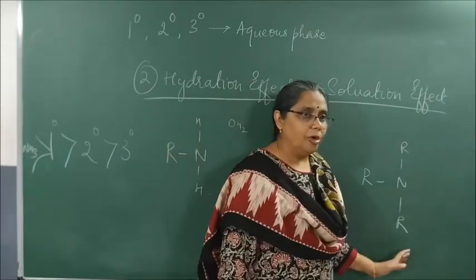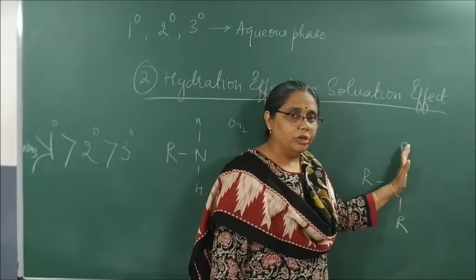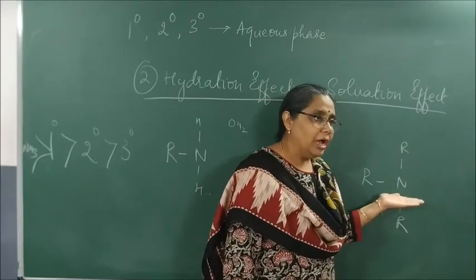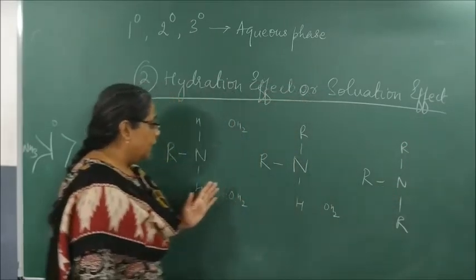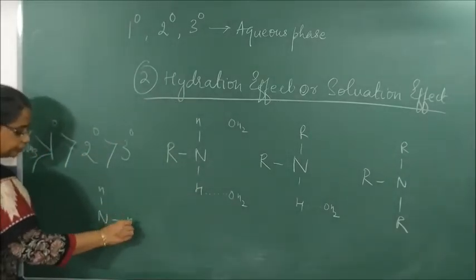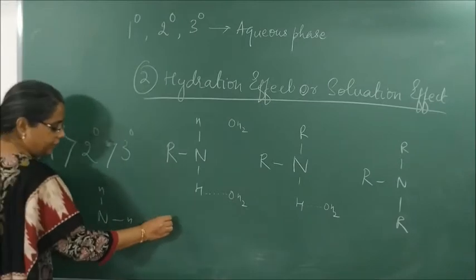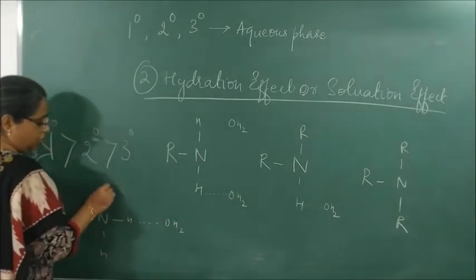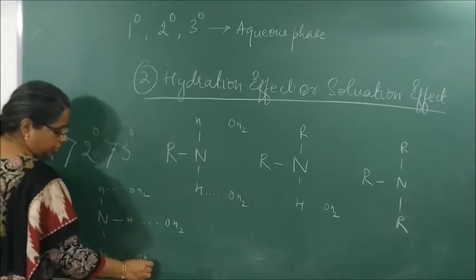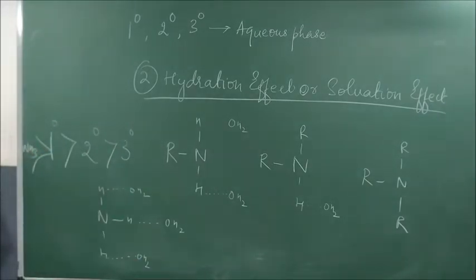Here, there is no possibility of forming bonds with water molecule, as there is no hydrogen atom. And in ammonia, if I have to draw, at every place I can bond hydrogen with oxygen.